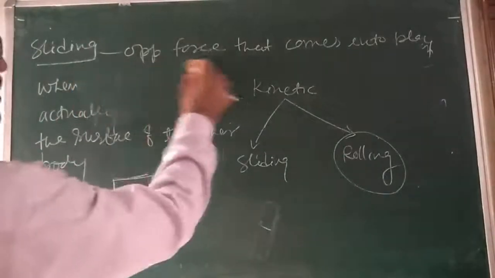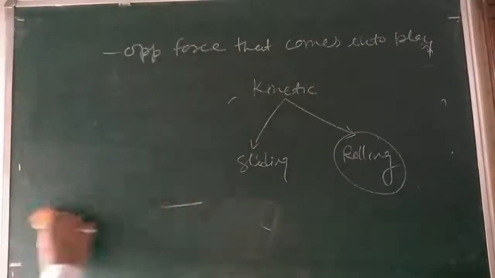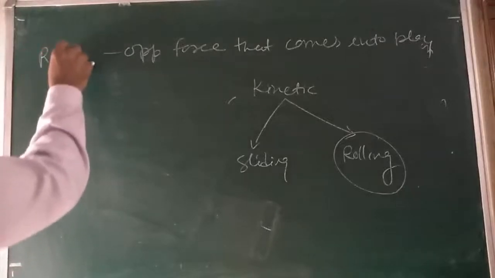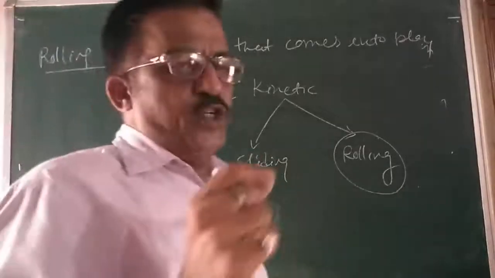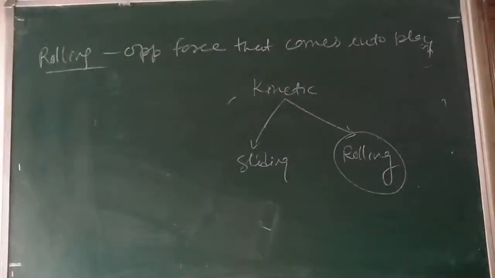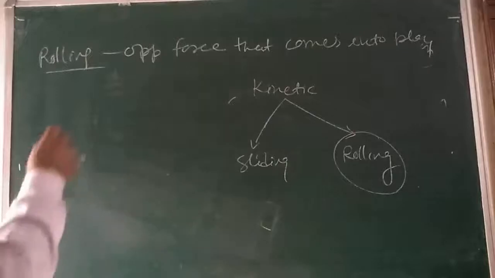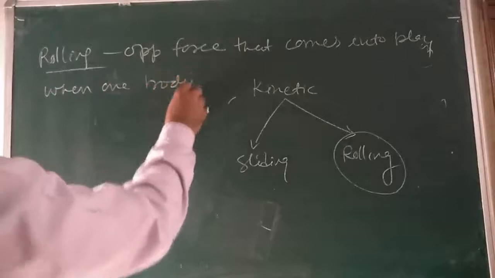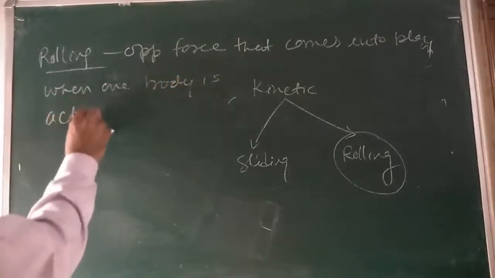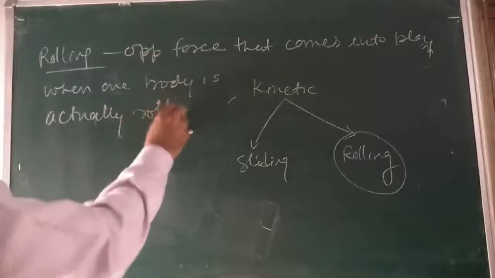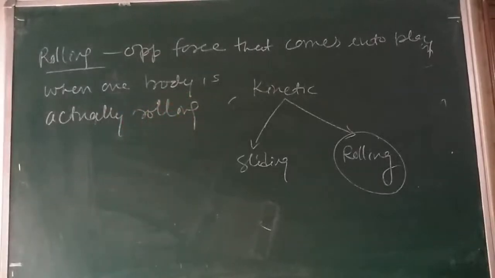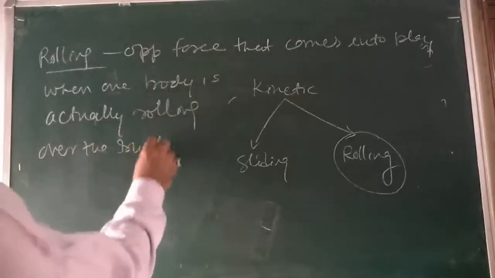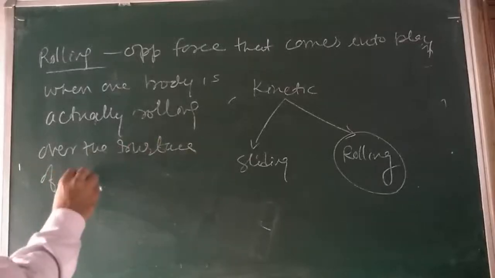Rolling friction is the opposing force that comes into play when one body is rolling over the surface of another body.